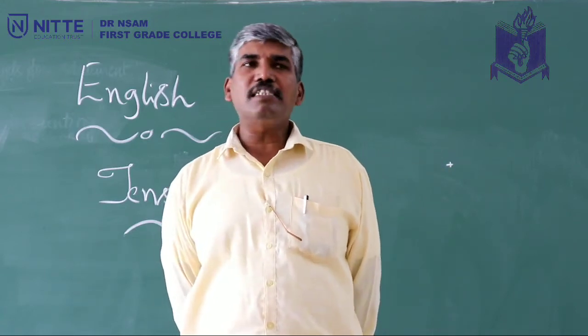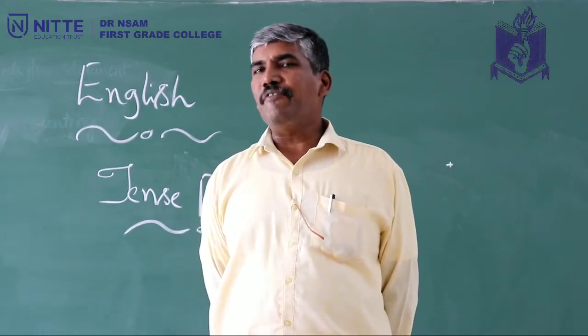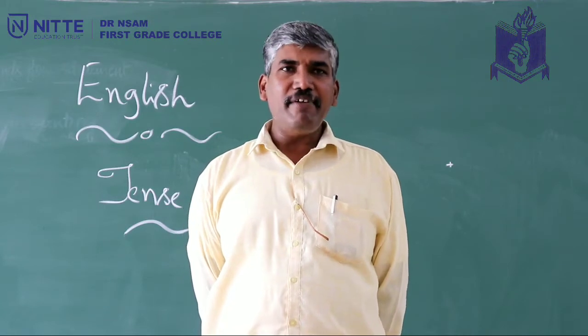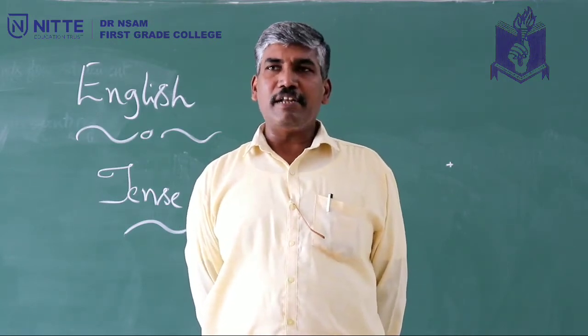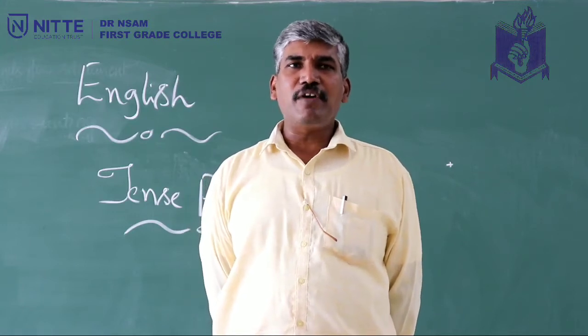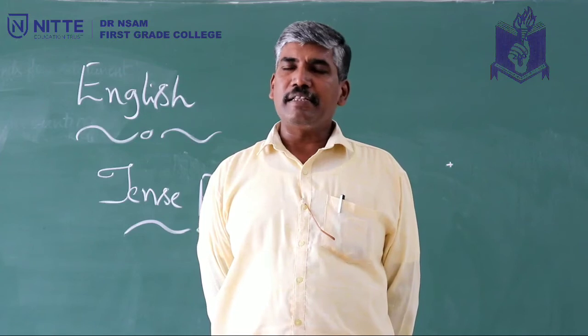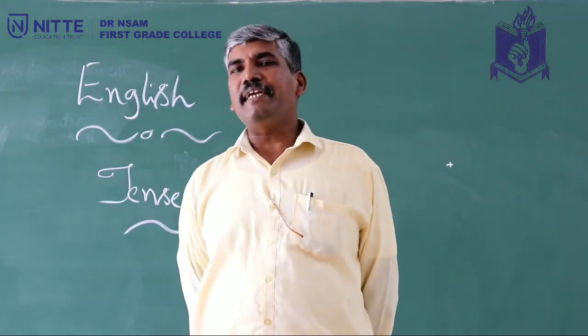This is past perfect continuous tense. Ravi is the subject, had is AV, been is AV, and writing is V plus ing, and the last one, a letter, is the object. That's how you have Ravi had been writing a letter.